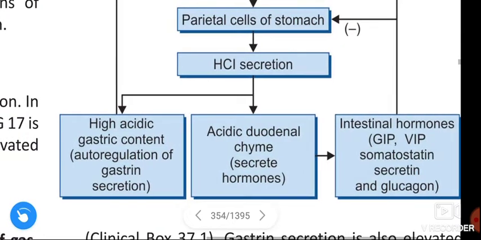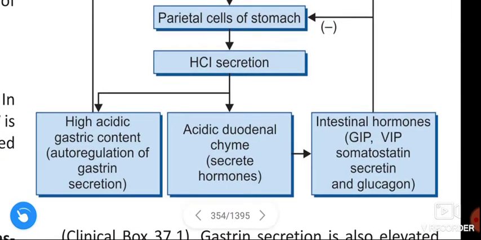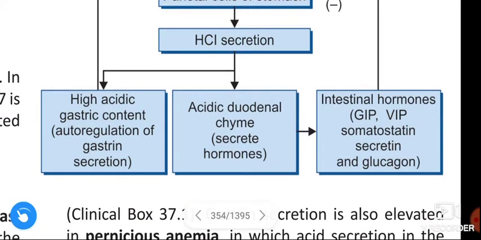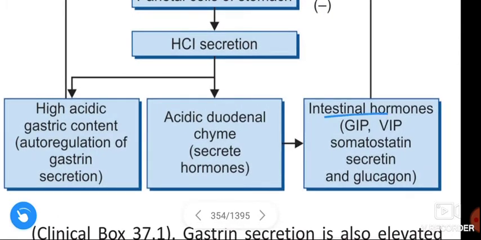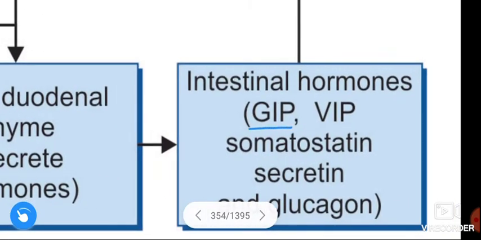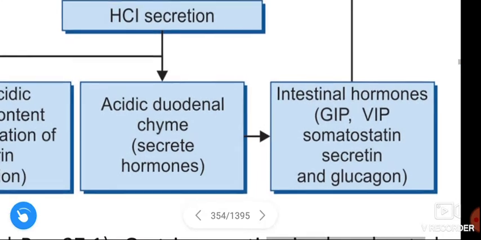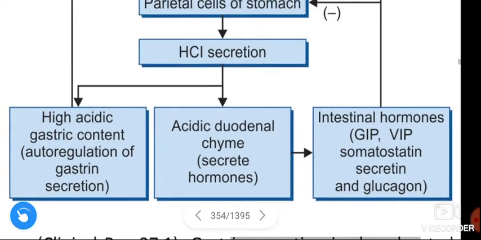This also leads to the auto-regulation of gastrin secretion, and this HCl causes the acidic duodenal chyme, which leads to secretion of the intestinal hormones. The intestinal hormones secreted are GIP, VIP, somatostatin, secretin, and glucagon. These are the hormones that are secreted due to the acidic duodenal chyme.